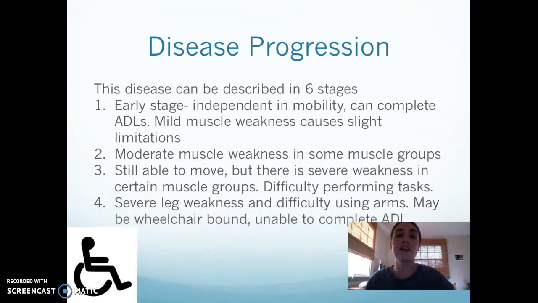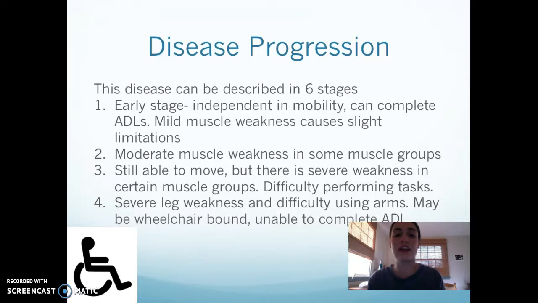So scientists can break up the disease progression into 6 stages. These stages, starting with number 1, is the early stage. That's when the person is independent in mobility. They can complete ADLs, which means the activities of daily living. So that would include stuff like brushing your teeth, combing your hair, putting a shirt on, and just being able to cook yourself some food.